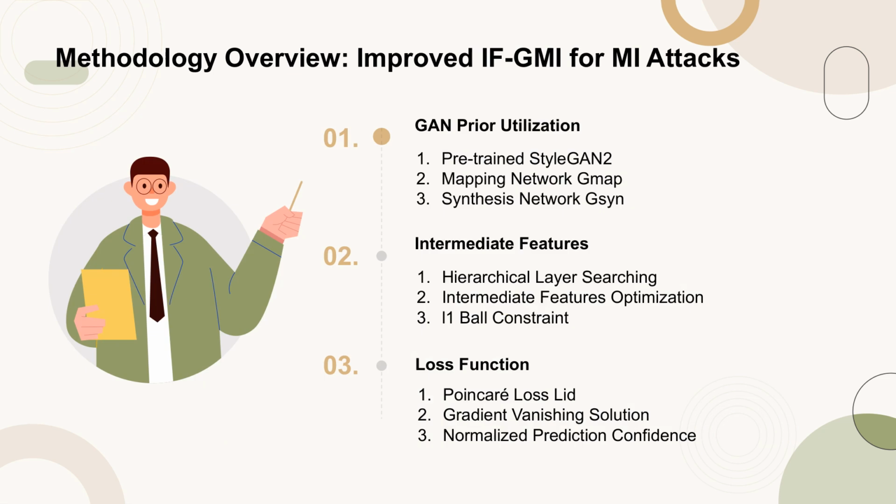The methodology of the improved IFGMI for MI attacks leverages a pre-trained StyleGAN2. This includes a mapping network, Gmap, that transforms the initial latent vector Z into an extended W space, and a synthesis network, Gsyn, that generates images from mapped vectors W. The method focuses on intermediate features, performing hierarchical layer searching and optimizing these features within an L1 ball constraint to avoid image collapse. The loss function used is the Poincaré loss, L_id, which addresses the gradient vanishing problem by using normalized prediction confidence and a modified one-hot vector.